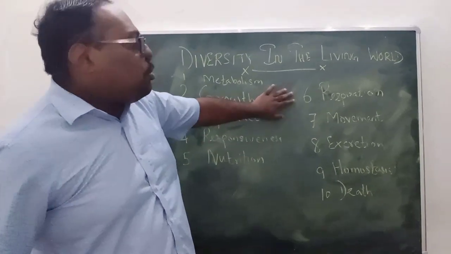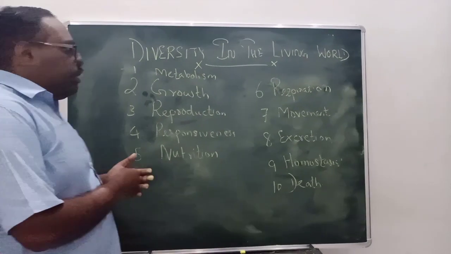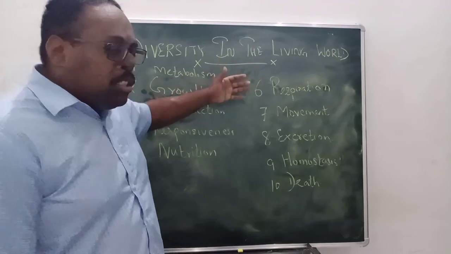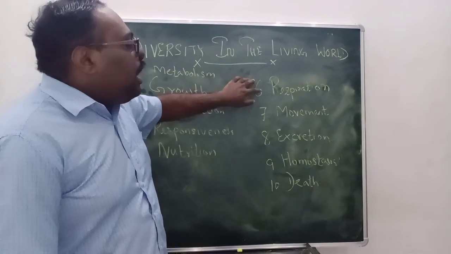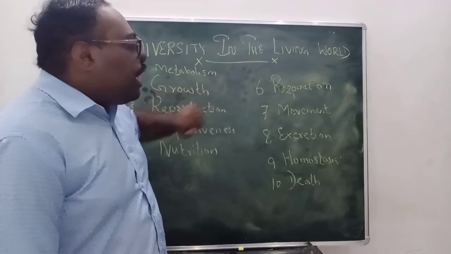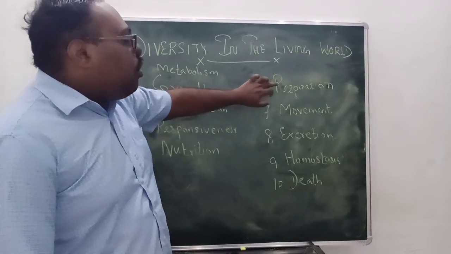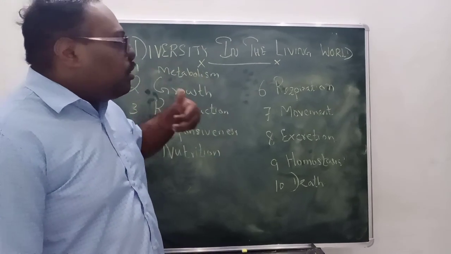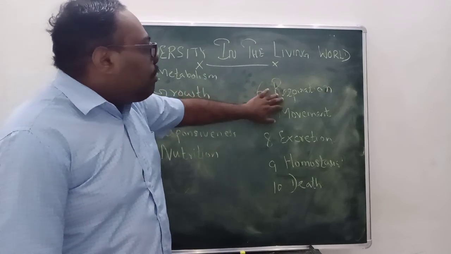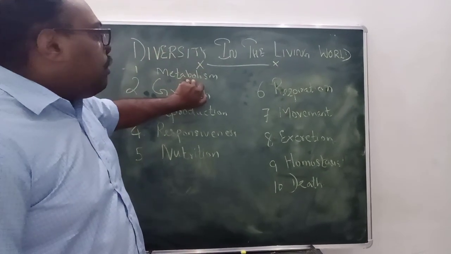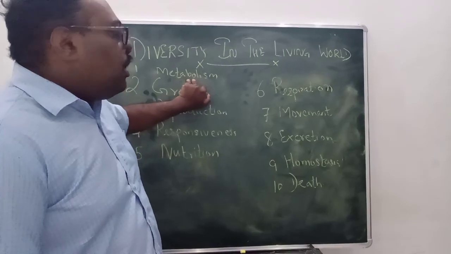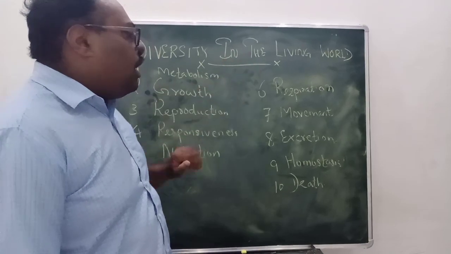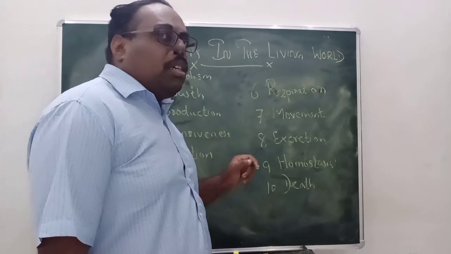The sixth one is respiration. Respiration, otherwise breathing, means exchange of gases. With that exchange of gases, if they are producing energy by using respiration, or in the case of humans, if they are using oxygen, which is known as the process of breathing, and with that breathing process the metabolism is taking place, that is ATP is produced and used, that organism is also considered as a living organism.